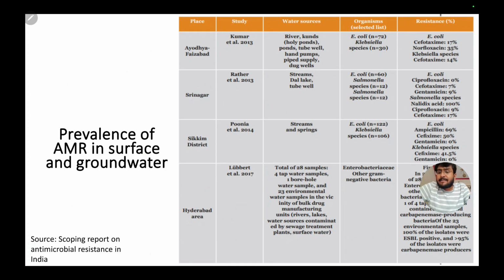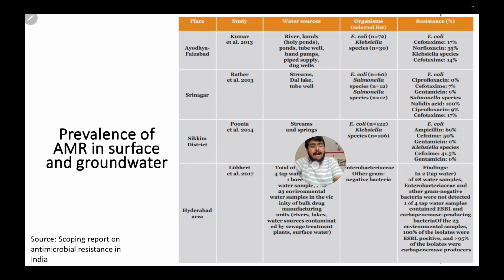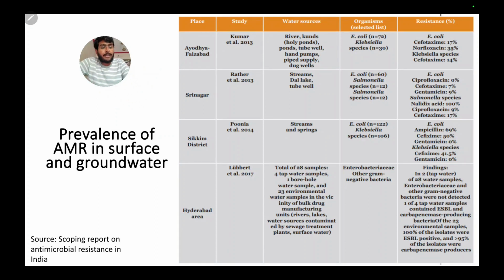If you also look at prevalence of AMR in surface and groundwater, you will see that water in the holy ponds, tube wells, dug wells, streams, lakes, springs have also been analyzed, and several organisms like E. coli, Klebsiella, Salmonella, which were isolated from these water samples, when tested against different antibiotics, show resistance towards several antibiotics, which is again very disturbing, because ultimately this is the water that is consumed by all of us, and we are talking about presence of resistance genes in organisms which are found in these water samples. So that is indeed quite a disturbing scenario.